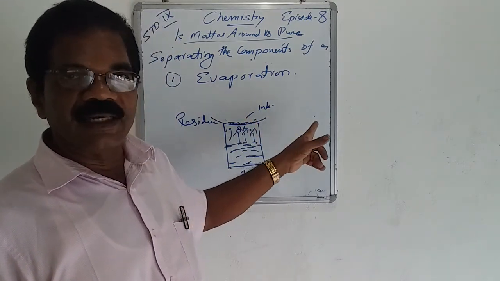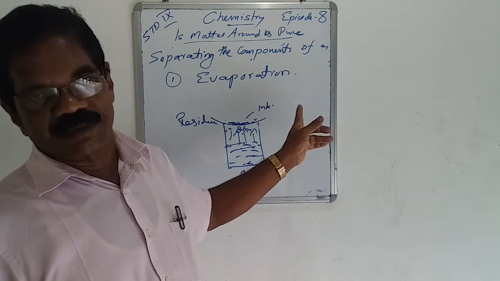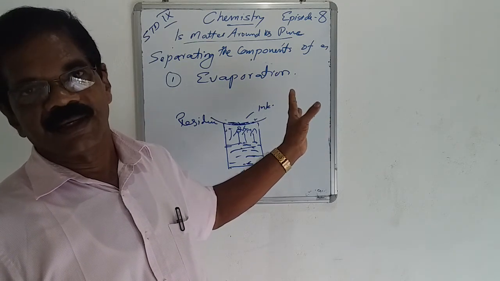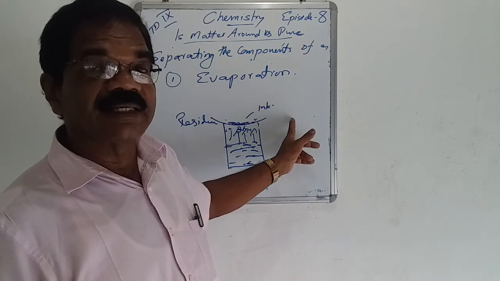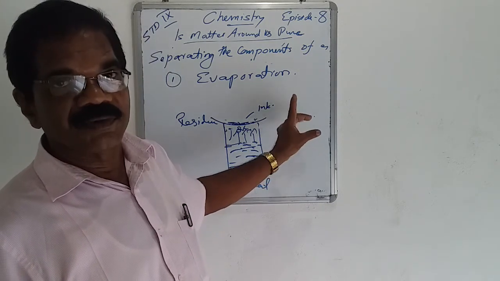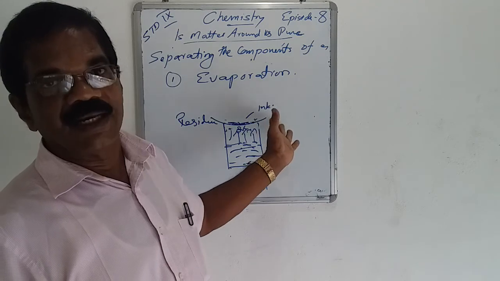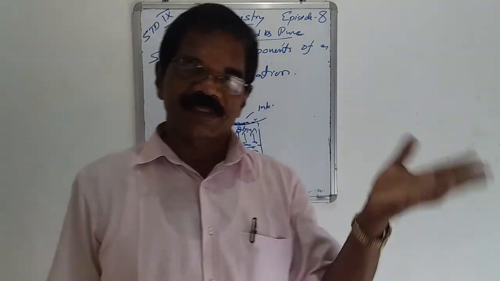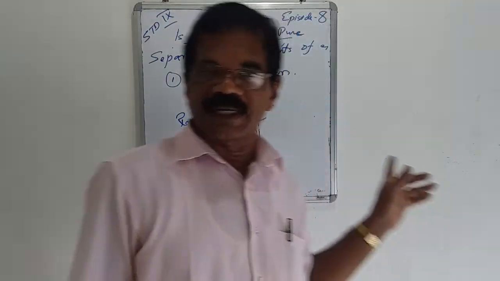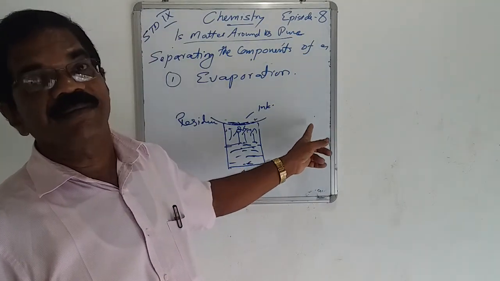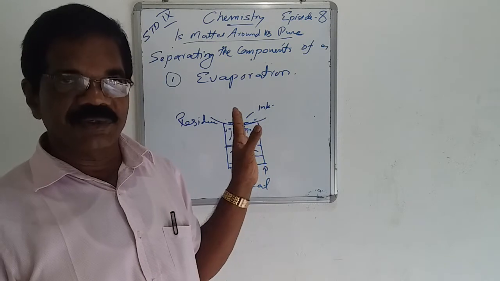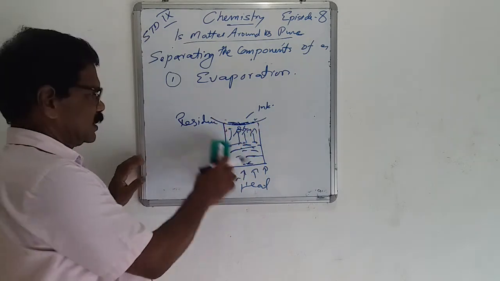The property used is to separate a non-volatile substance from a volatile compound. One is volatile, evaporates and vaporizes to the atmosphere. The non-volatile remains as residue. The example is the dye in ink. In all these stages, you have to study only these things.